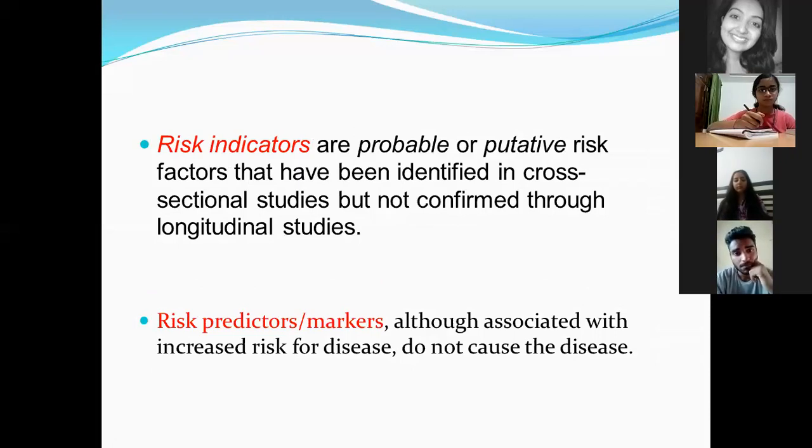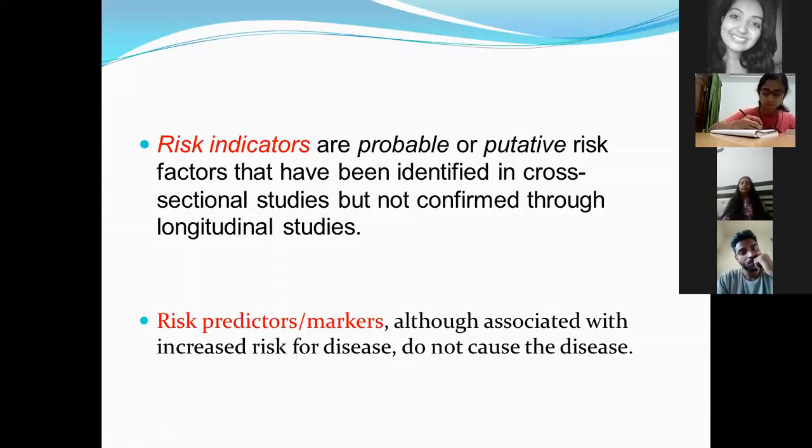Then fourth comes risk predictors or markers, which means that they are associated with an increased risk of disease, but they do not cause the disease. For example, bleeding on probing will just indicate that this particular disease is present, but it is not the causative agent of the disease. An individual has bleeding on probing if he or she has any gingival or periodontal disease, but bleeding on probing is not the cause of periodontal disease. Got it? It is just an indicator or a predictor or a marker. It is just associated with the increased risk of the disease, but it is not the cause of the disease.